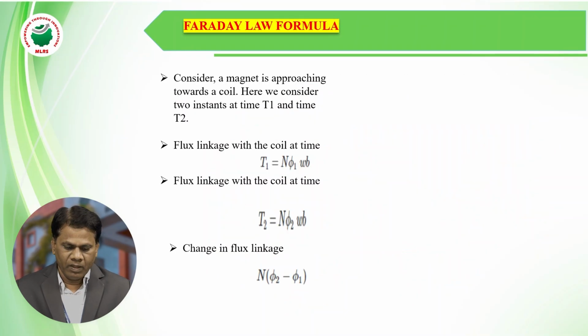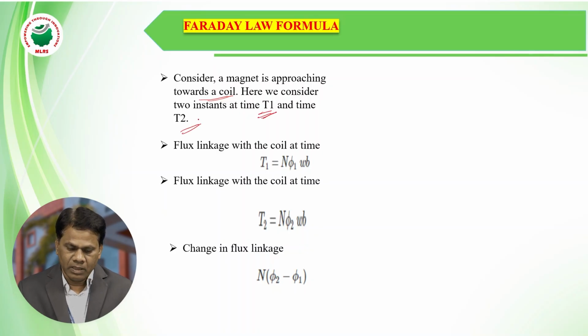So let us see the formula for Faraday's second law. Here we are considering a magnet approaching towards a coil. In the previous case, we are considering different instants of time, T1 and T2.